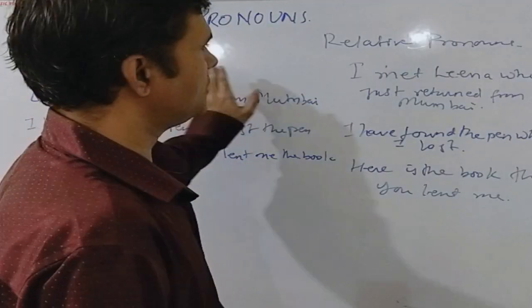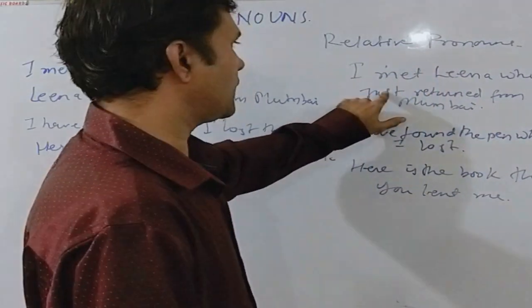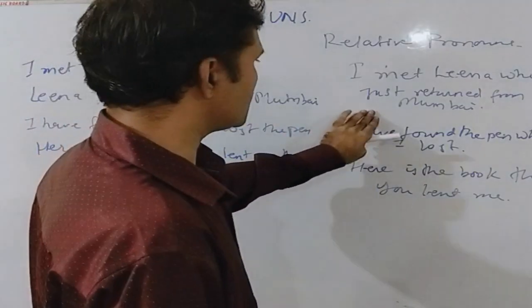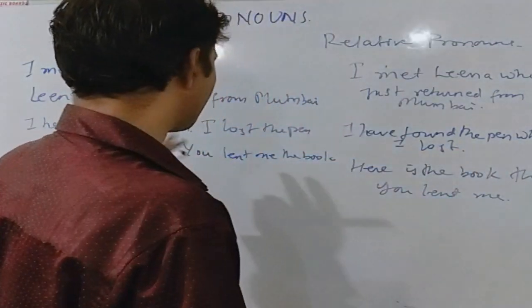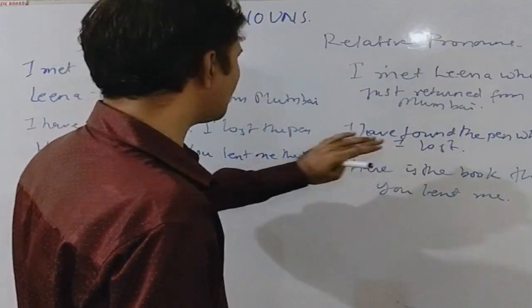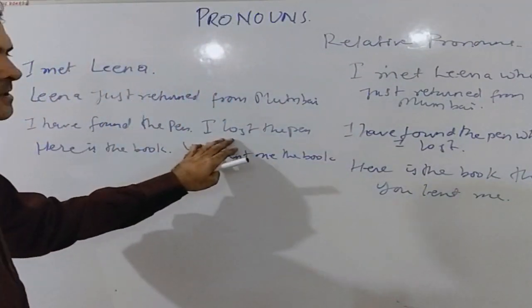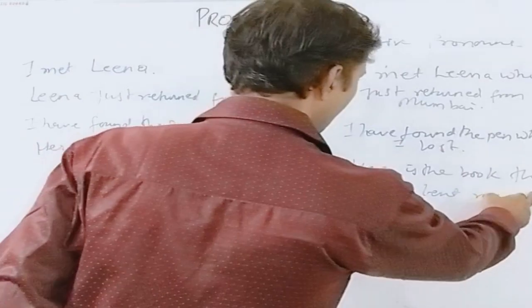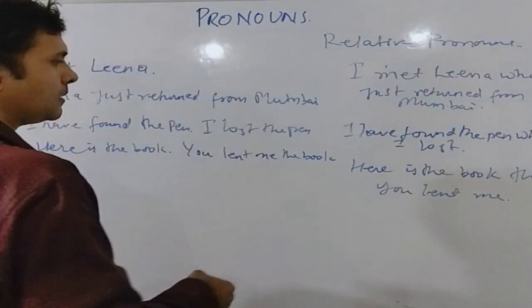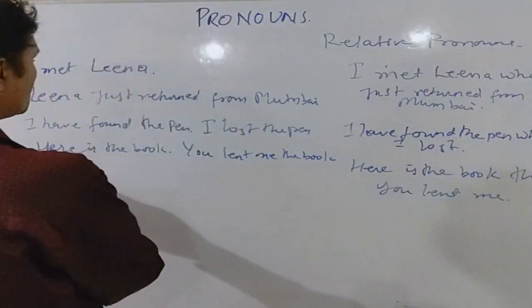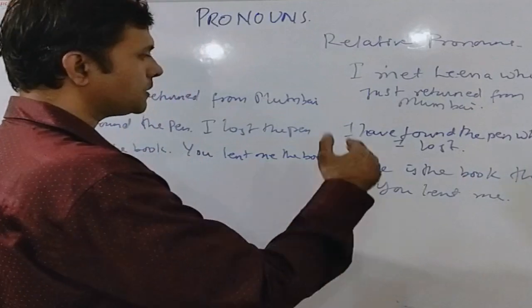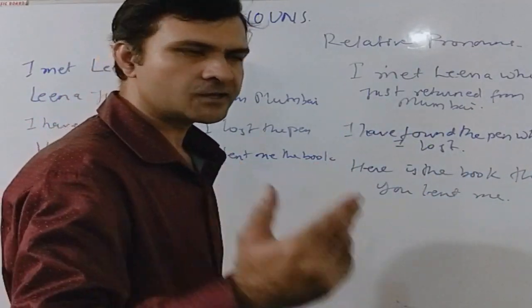So in the first case, who is being used as a pronoun and it is also being used as a conjunctive. Similarly, in the second case, which is being used as a pronoun to refer to the pen which I lost, and it is also being used to join these two sentences as a conjunctive. In the third case, that is referring to the book which you lent me, but that is also being used to join these sentences. So that is also doing the work of a conjunctive.